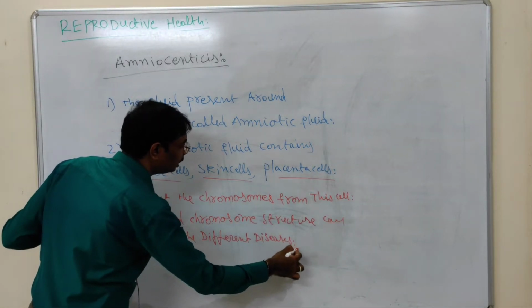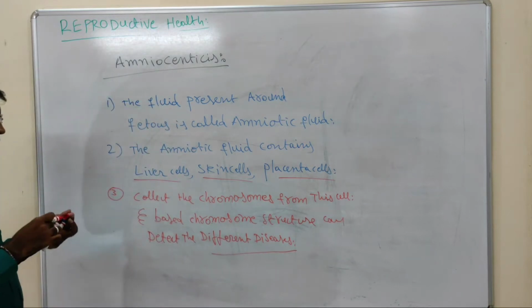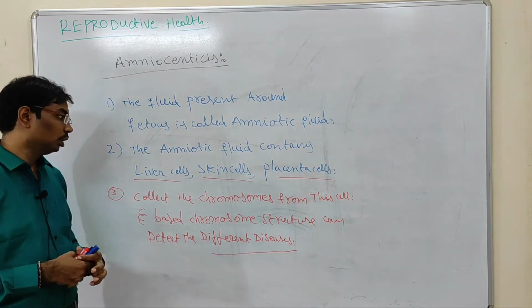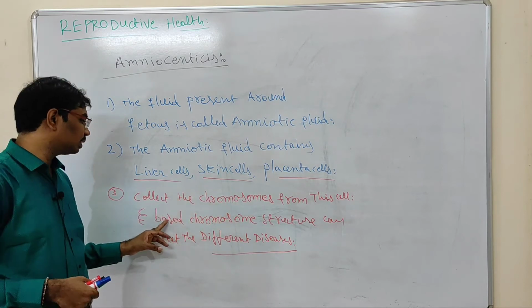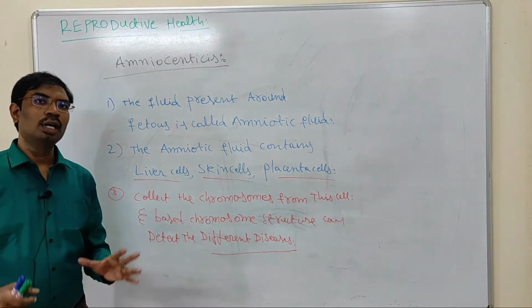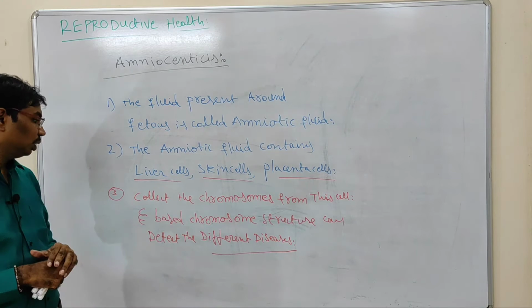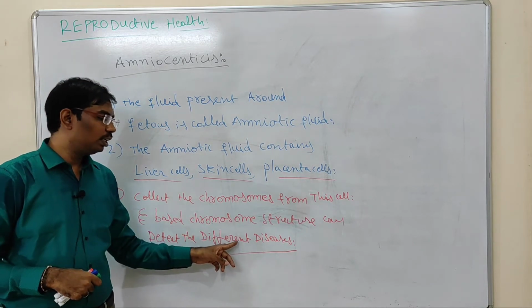So diseases we can identify with the help of the chromosomes. Based on the chromosome structure, the chromosome morphology, we can detect the different diseases.